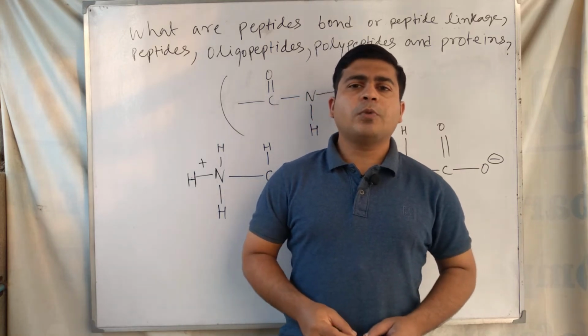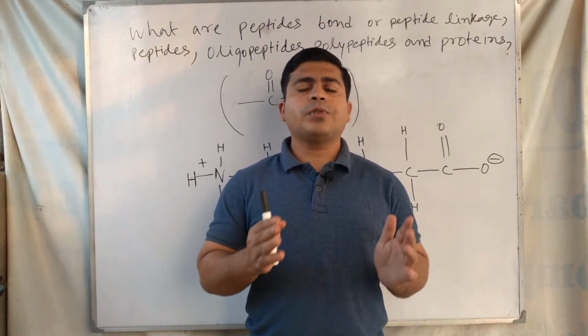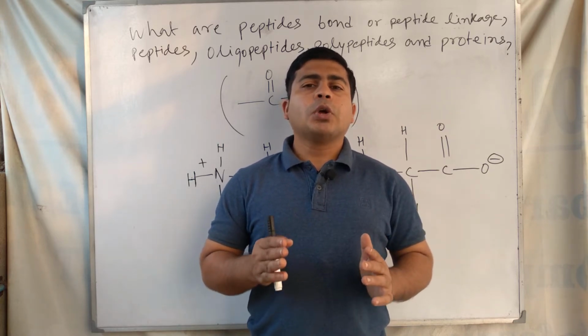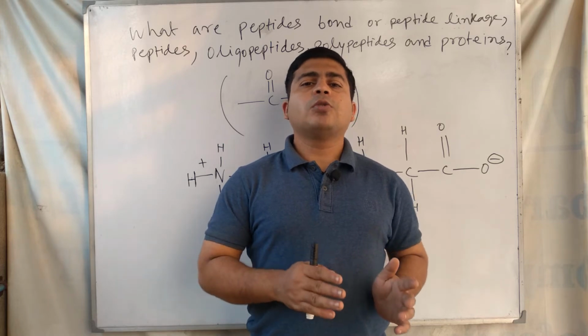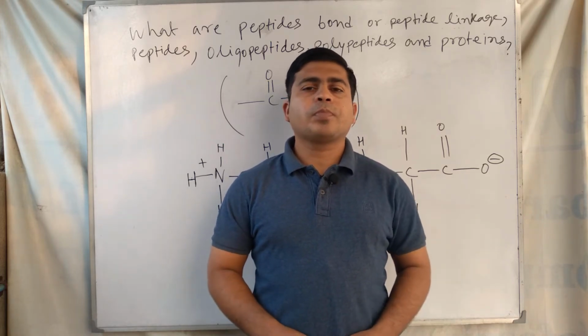Two amino acid molecules may react together to form self amide. To form self amide, two amino acid molecules, or alpha amino acid molecules, may react together.